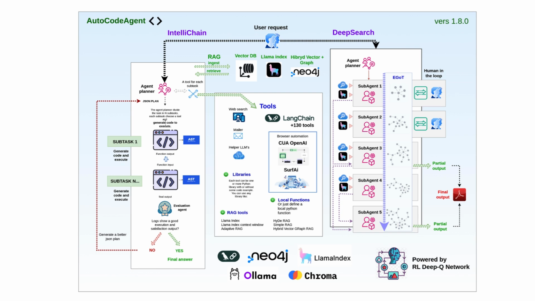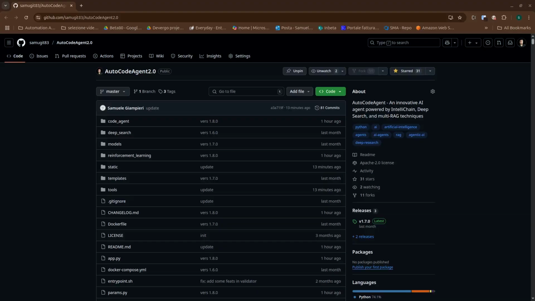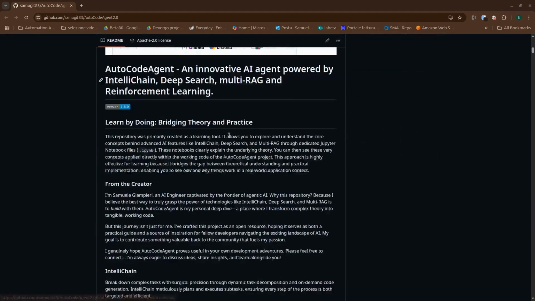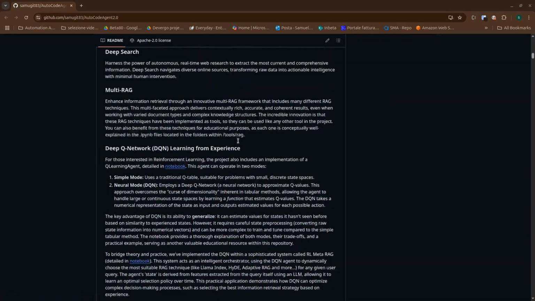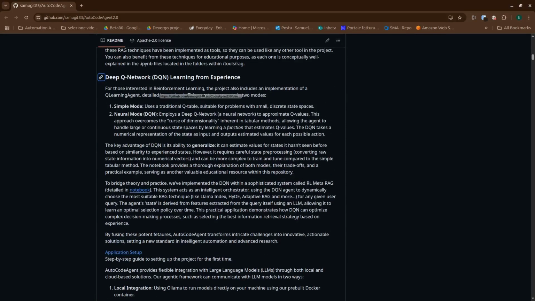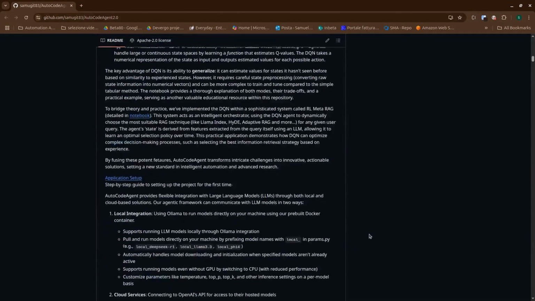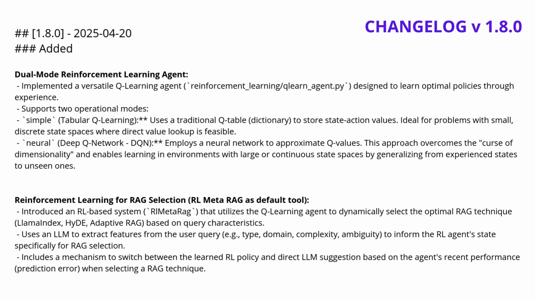Today, we're diving into the exciting new release of AutoCodeAgent, version 1.8.0. This update introduces some powerful capabilities, particularly around making our Retrieval-Augmented Generation, or RAG, systems much smarter and more adaptive. The headline features are a brand new, versatile reinforcement learning agent, and its application in a system we call RL-Meta-RAG. This new system dynamically chooses the best RAG technique for your specific query.